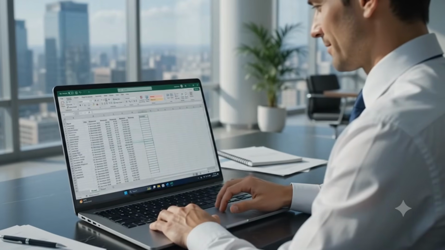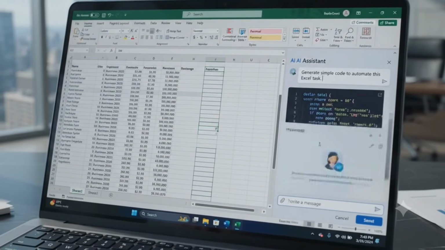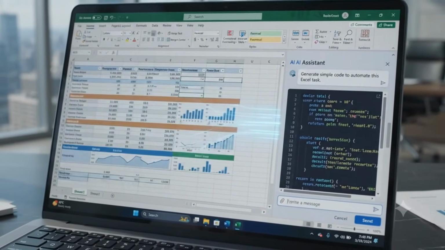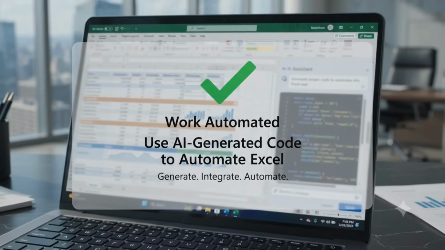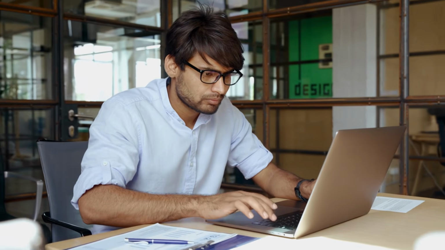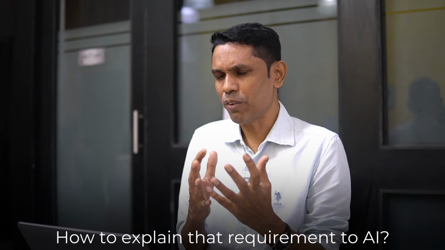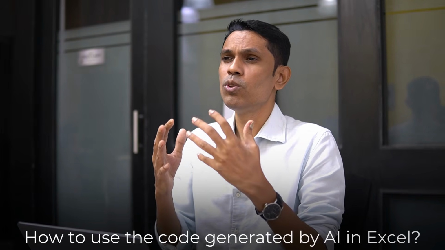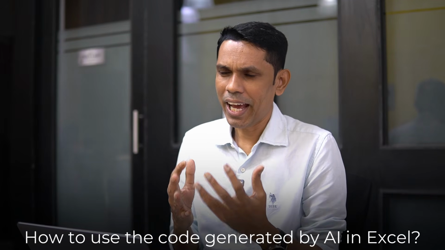You'll learn how you can use simple code generated with AI and integrate that code with Excel to automate your work. And don't worry, you don't need to become a professional programmer. You don't need to learn hundreds of lines of code. You simply need to understand what you want to automate, how to explain that requirement to AI, and how to use the code generated by AI in Excel. And that's the real power of AI.